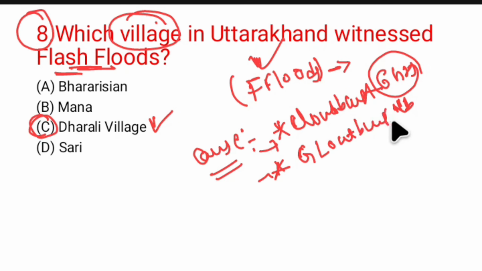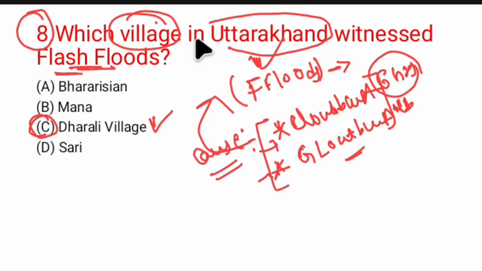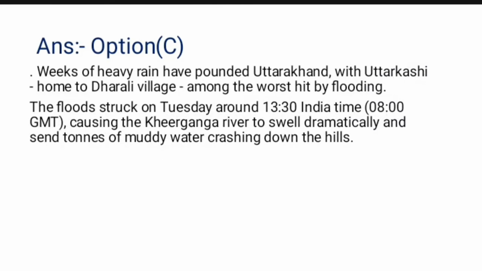And if you see the explanation here, one more key important point is this flash flood has happened on the Ganga river. So this is also a highly important point. Just remember this, on the Ganga river this flash flood has happened. So option C, Darali village would be the correct option for this question.